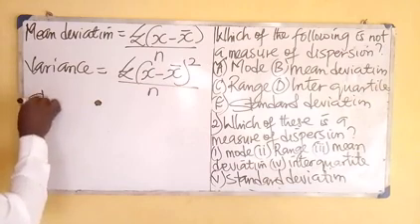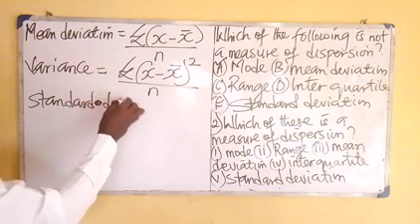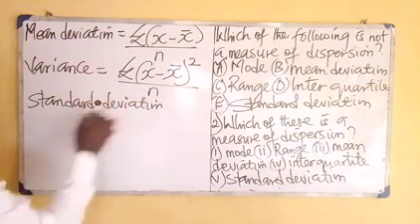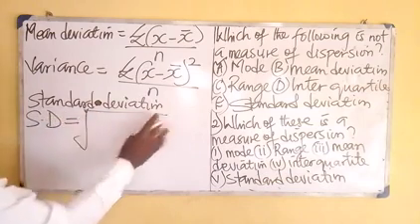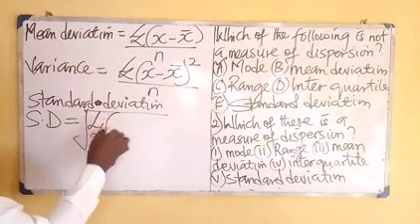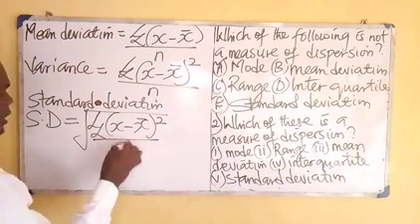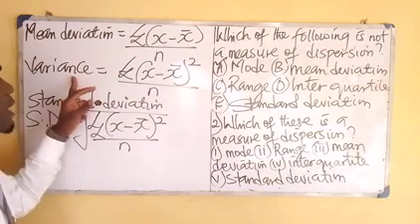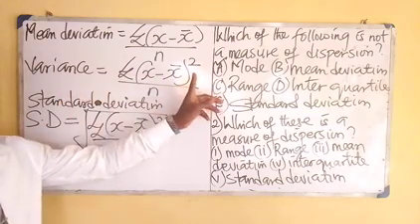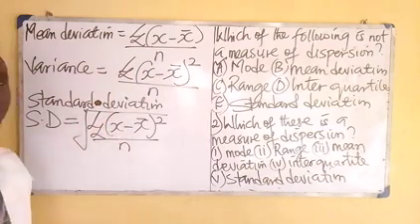What about standard deviation? SD is given by the square root of variance. For example, if you solved this and you got the value as 25, to get the standard deviation simply means the square root of 25, and that will give you 5.